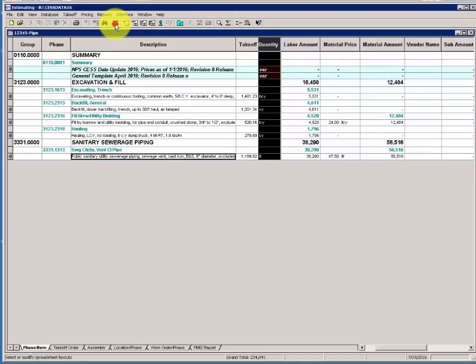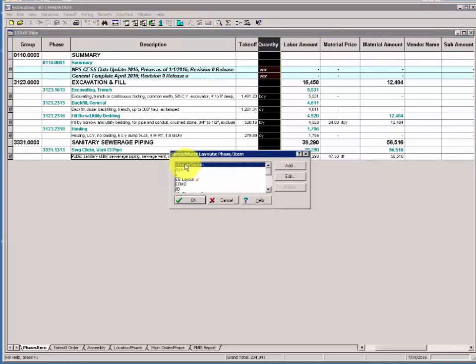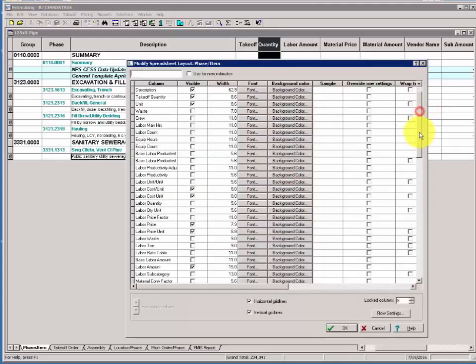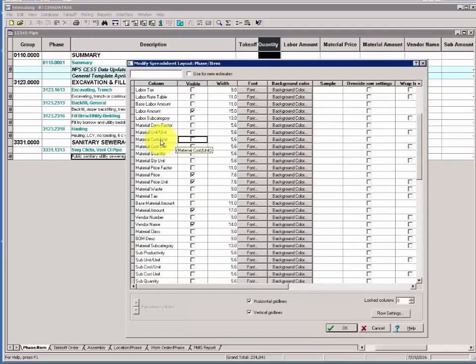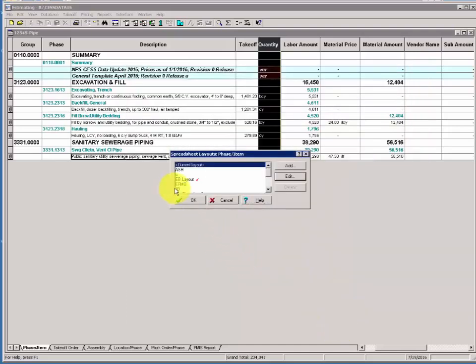I'll go to Spreadsheet Layout. I should be on the Current System Layout, Current Layout, and I click Edit. Vertically scroll down, you'll find Material Cost per Unit, and you'll also want to click the Cost Unit box. I'd increase the width, let's make it 10. We won't save the layout today, just click OK.